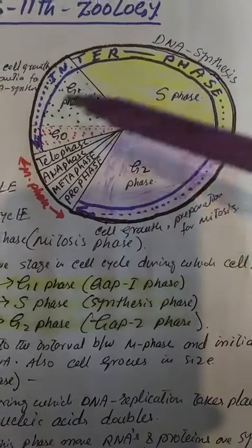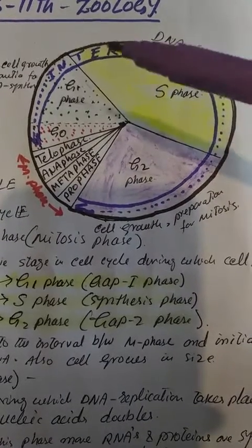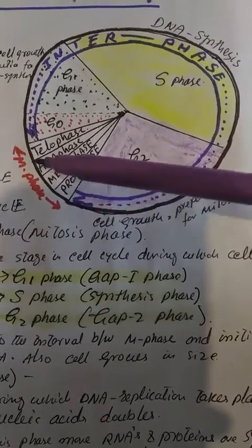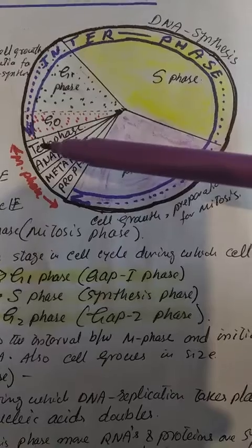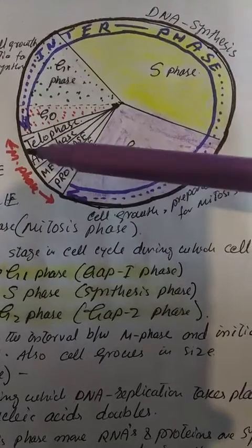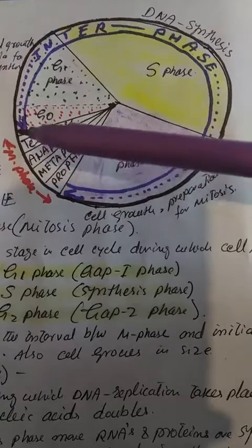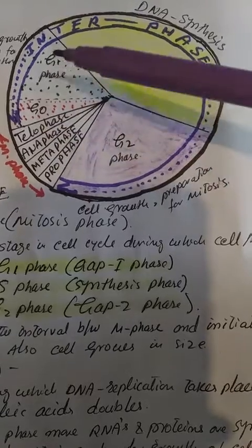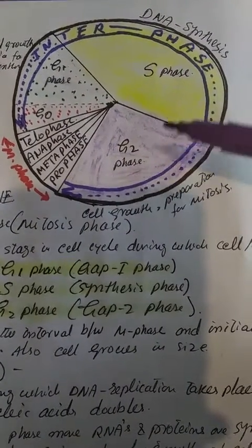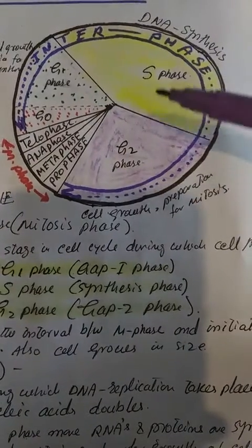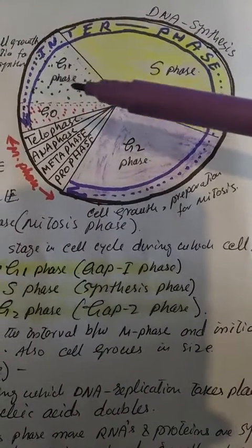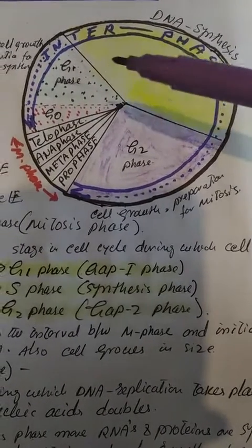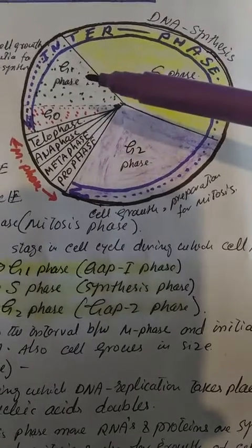The two major phases in the cell cycle are, number one, the M phase, which consists of prophase, metaphase, anaphase, and telophase. All these four stages constitute the M phase or mitosis phase. Now the rest of this cell cycle is known as interphase. This interphase, as you can see in this diagram, consists of G1 phase, S phase, and G2 phase. Now first of all, we will understand about interphase.